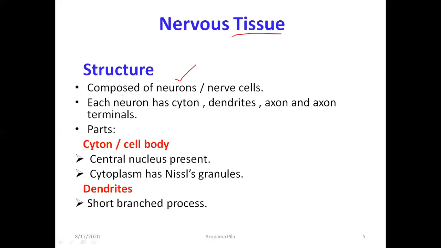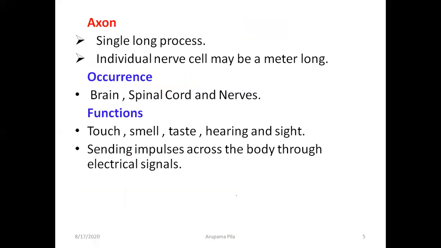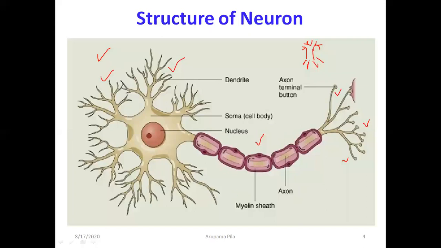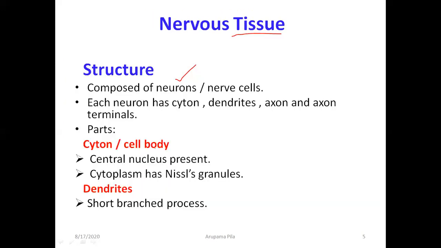Now see the first part, which is called cyton or cell body. In this cyton, a central nucleus is present, as we have seen here in this structure, and the cytoplasm has Nissl granules.